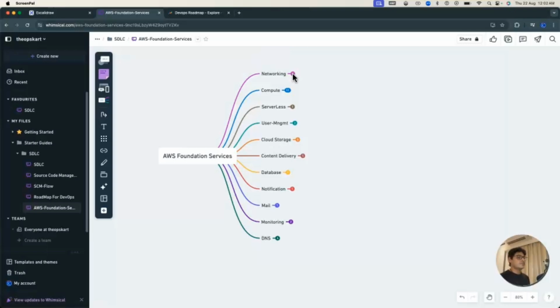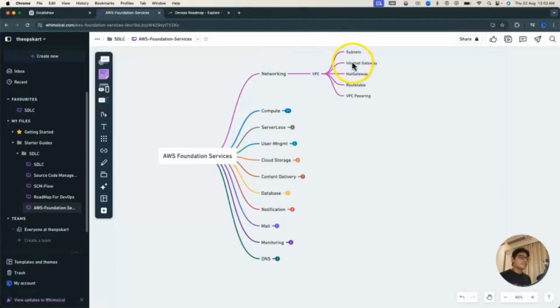So the first service which we are going to discuss is networking, and under networking, the first service is called the VPC. VPC is a Virtual Private Cloud. So AWS offers you a networking service by which you can create your own network in your personal account or in your organization as well. These are the components of the VPC: subnets, internet gateway, NAT gateway, route table and VPC peering. Those are the components which are basically required to create a VPC in AWS.